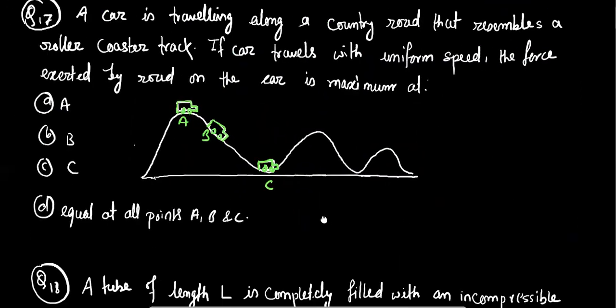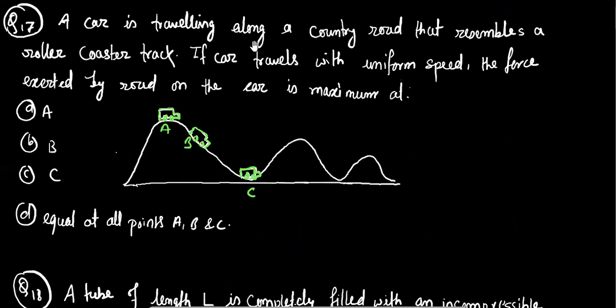Now we are going to solve question number 17. A car is traveling along a country road that resembles a roller coaster track. If the car travels with a uniform speed, the force exerted by the road on the car is maximum at.